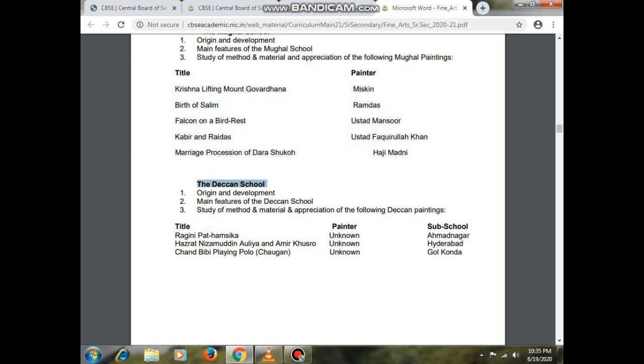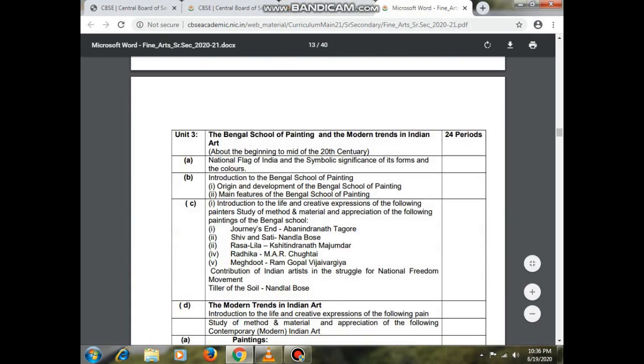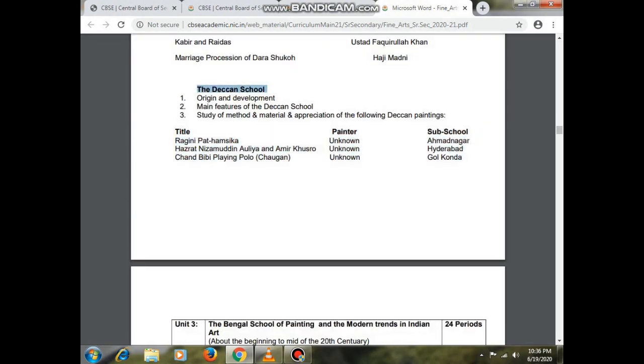Now next see the Deccan school. So in the Deccan school also there is the origin and development, main features of the Deccan school, and the third portion will be study of method and material and appreciation of the following Deccan paintings. Three paintings they mentioned here.